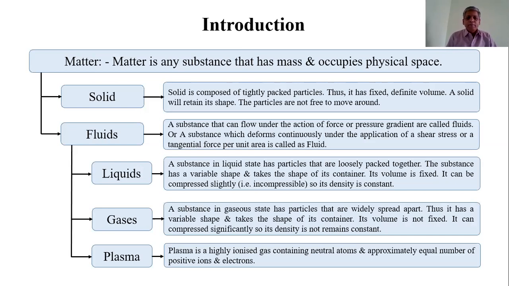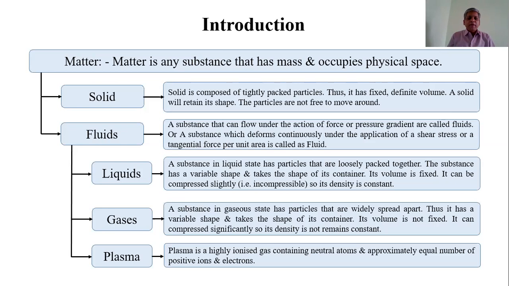We use a mobile, we see a TV, fan, chair, gas, contents in the gas cylinders, oil, water, etc. All these things are matter. Air around us, we require oxygen. That means all these are matter.